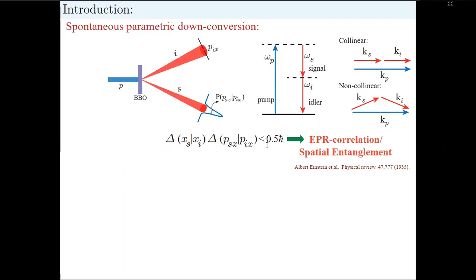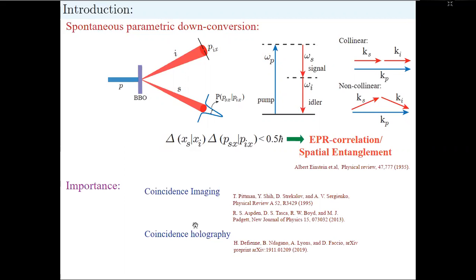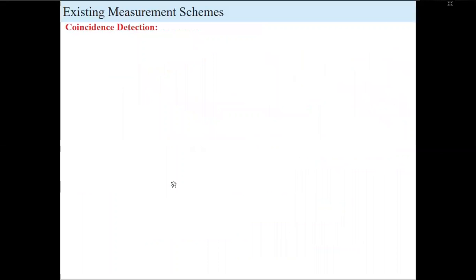And the demonstration of EPR correlation has significant implications in coincidence imaging or in quantum imaging, where these uncertainty numbers decide the image resolution. Therefore, an accurate way of measuring EPR correlation is an important task. Now, we'll look at the existing methods for measuring EPR correlation. And all the existing methods relied on coincidence detection, that is detecting both the photons in a simultaneous manner.